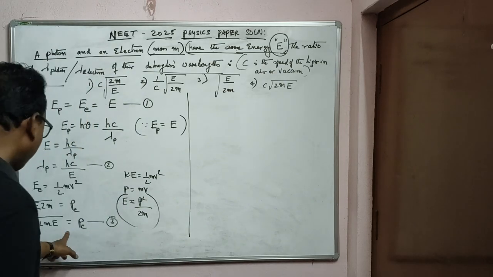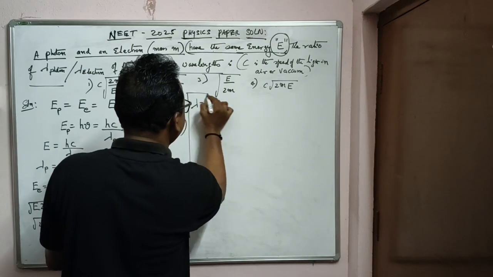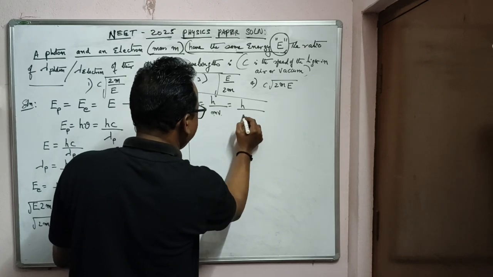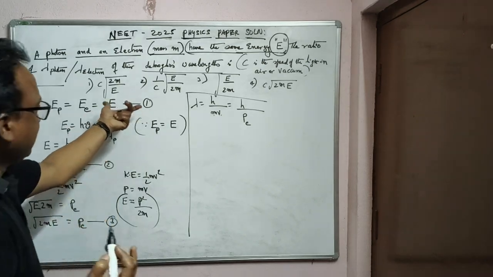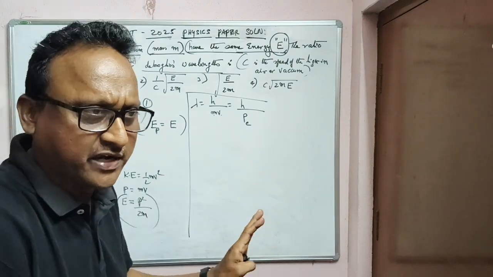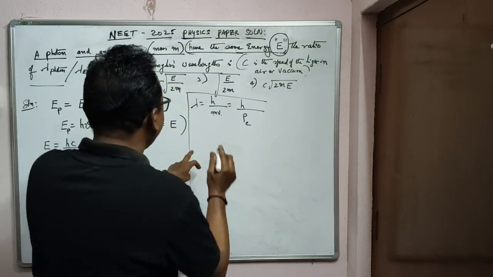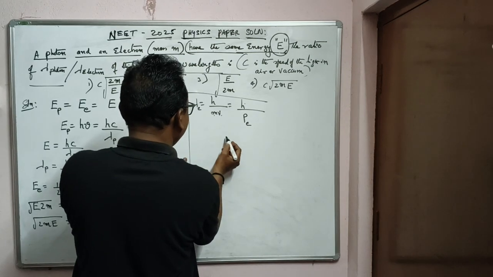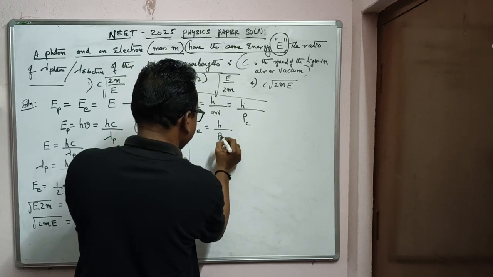Clear? Now, what is de Broglie? Lambda is equal to h by mv. That is equal to h by, in the place of mv you can write momentum. Momentum of what? Electron, particle electron. Because already energy of the photon we have found out. And we need not find the kinetic energy, because according to the theory of relativity, rest mass of the photon is considered 0 from the experiments. Therefore, the lambda of electron is given by h by pe. Or once again write lambda is equal to h by pe.